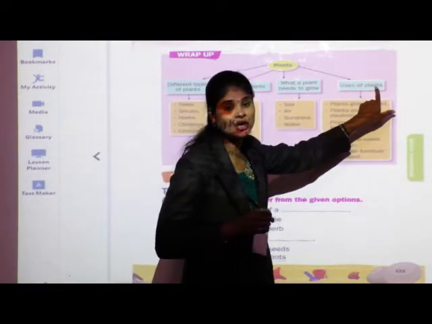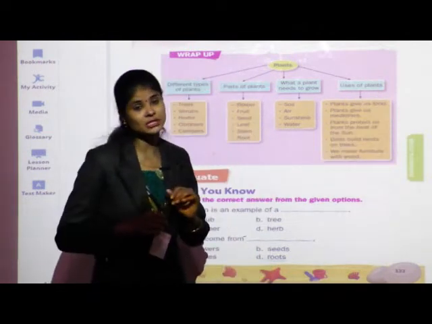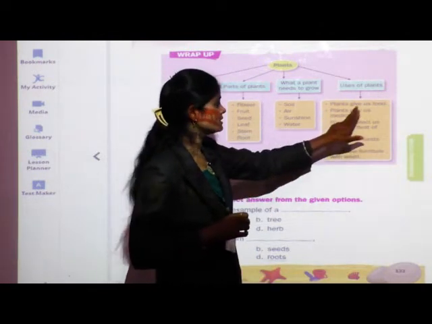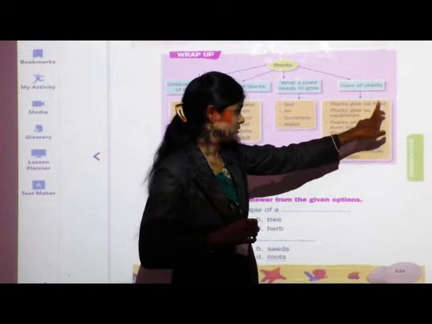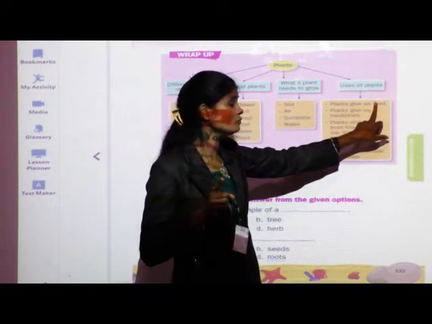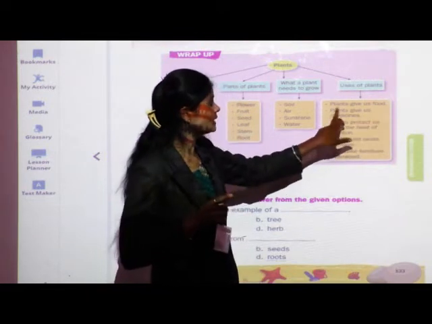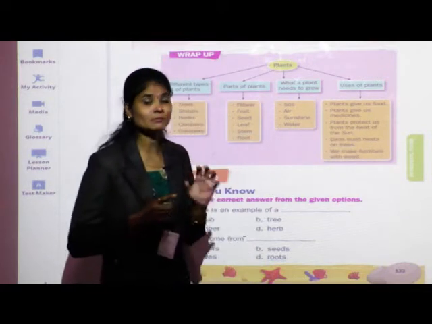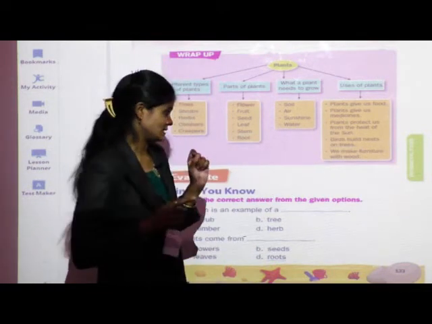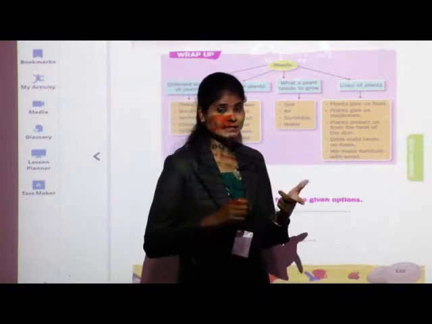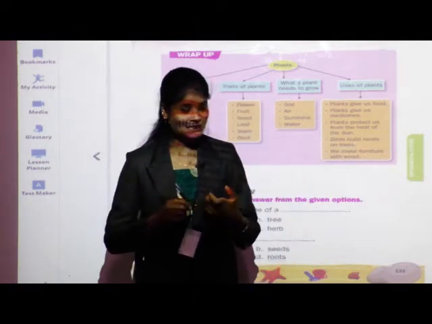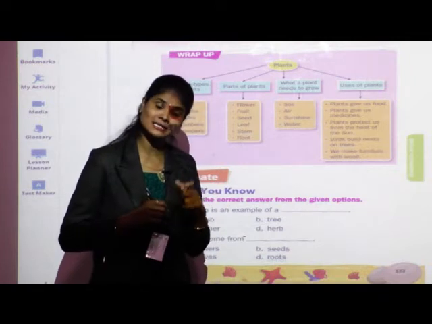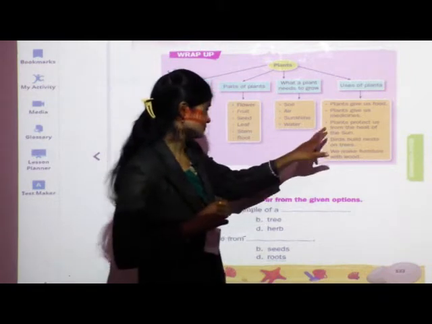Next, uses of plants. Which are the uses of plants? Plants give us food. Plants are the main source of food. Plants give us medicine. Many plants provide us medicine. For example, tulsi is a medicinal plant. Aloe vera is also a medicinal plant.